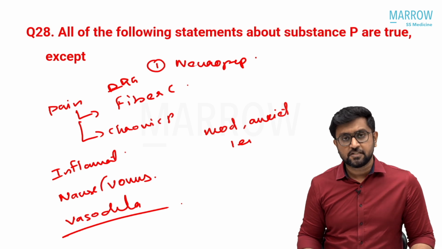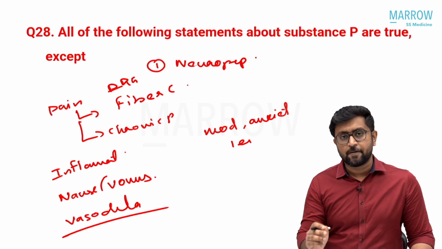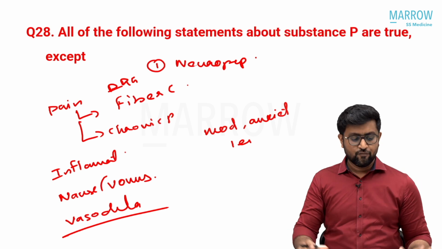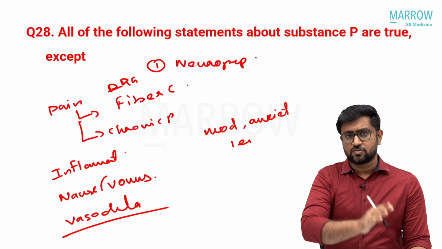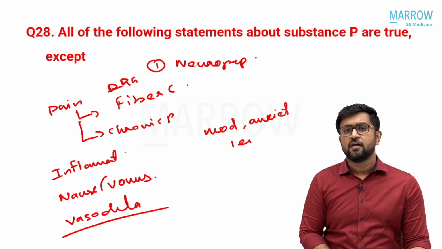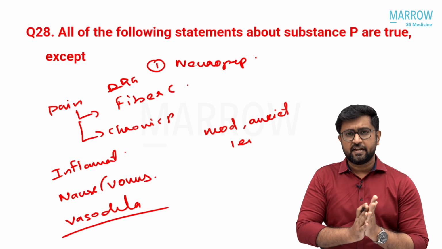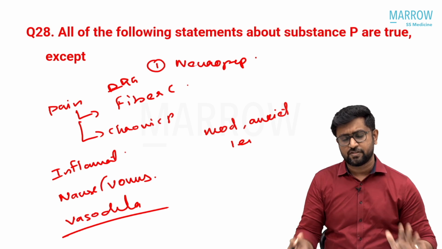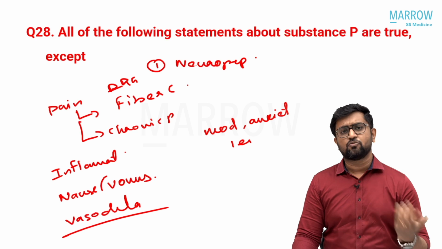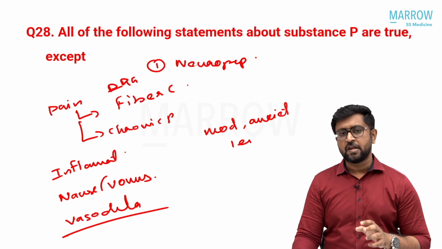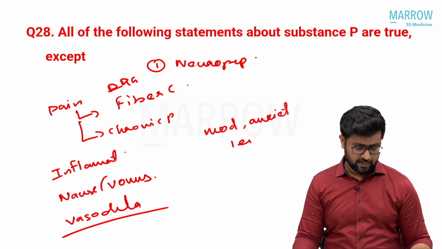Altogether, remember that substance P is a molecule, a neurotransmitter and neuromodulator released from the nerve, particularly dorsal root ganglia. I think the option was regarding dorsal root ganglia and other areas. It is present mainly in the dorsal root ganglia. So this question, I didn't get the entire options and answer. I tried multiple sources, but didn't get exactly what was there. The only thing I can suggest is that you go and read about substance P, particularly in relation to pain. These are the actions of substance P, and it is a neurokinin related peptide.